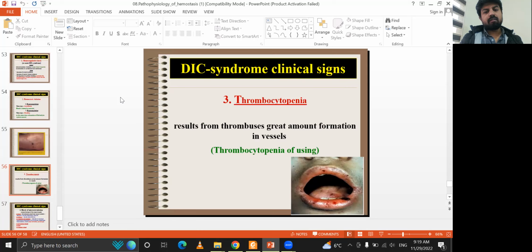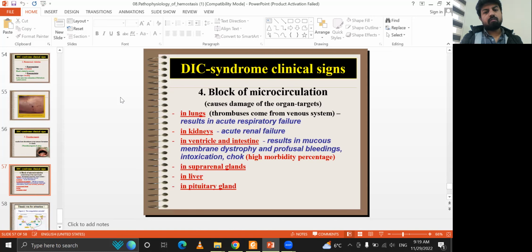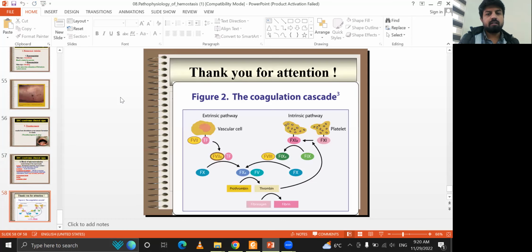Thrombocytopenia results from thrombosis and a great amount of formation in vessels, causing block of microcirculation in the lungs, kidneys, ventricle, intestine, suprarenal glands, liver, and the pituitary gland. The coagulation cascade includes the extrinsic pathway, the vascular cell, prothrombin into thrombin, and fibrinogen into fibrin. The intrinsic pathway is the same, like platelets, and again the same one.